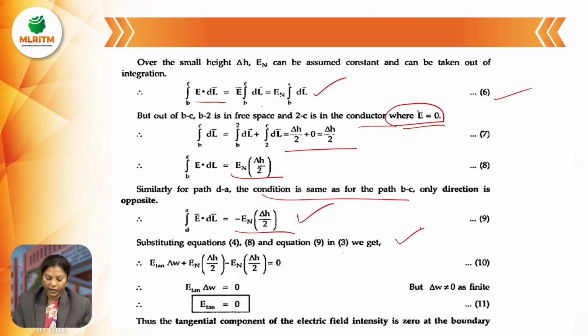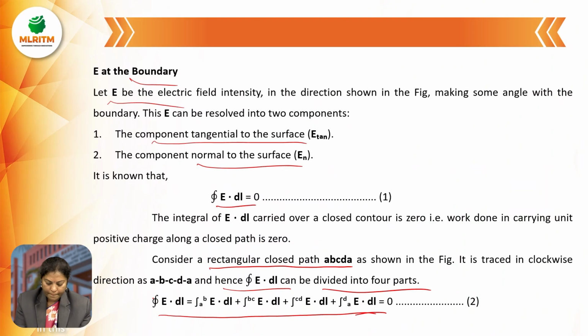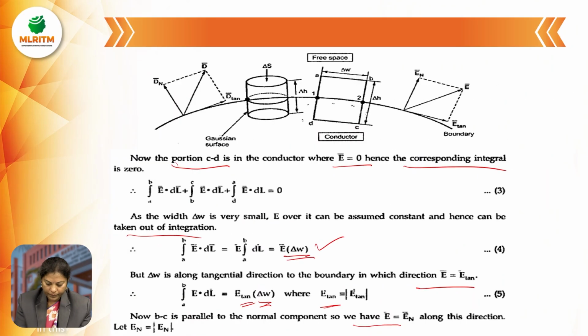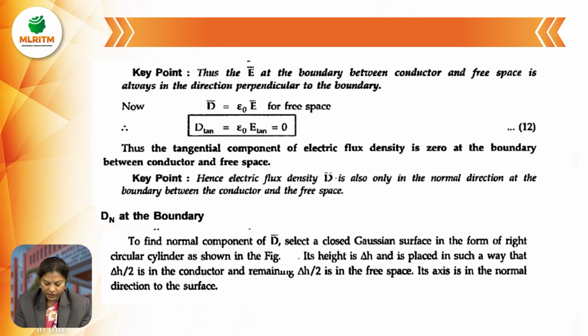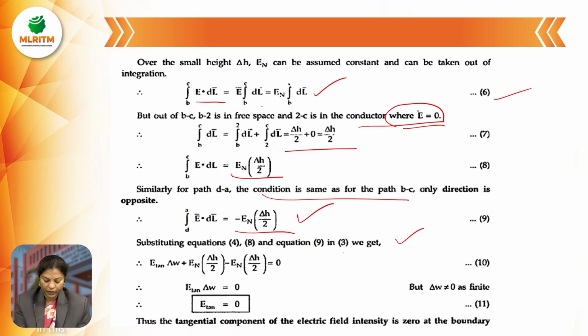By substituting all these equations in the first equation, we get E tan delta W plus E normal into delta H by 2 minus E normal into delta H by 2 equals 0. The last two terms are eliminated. So E tan delta W equals 0. From this, the tangential component of electric field intensity is 0 at the boundary.